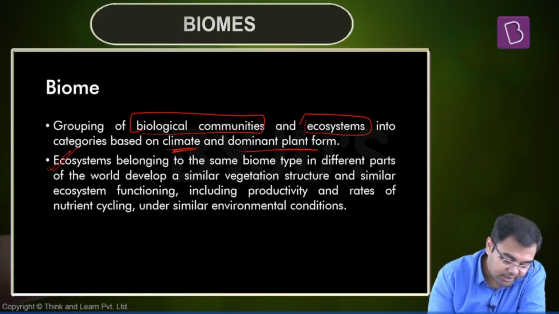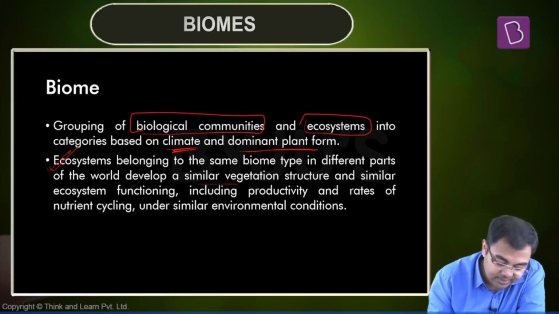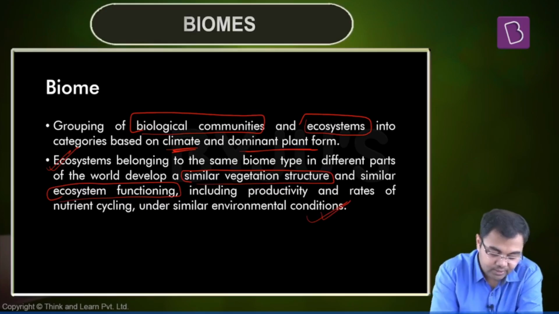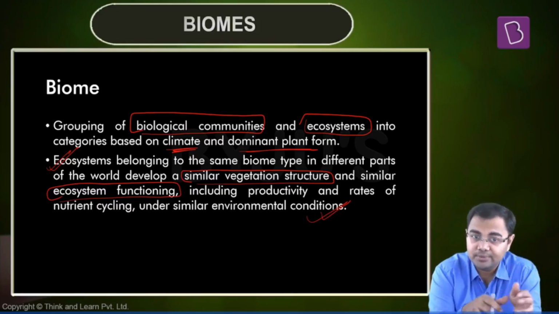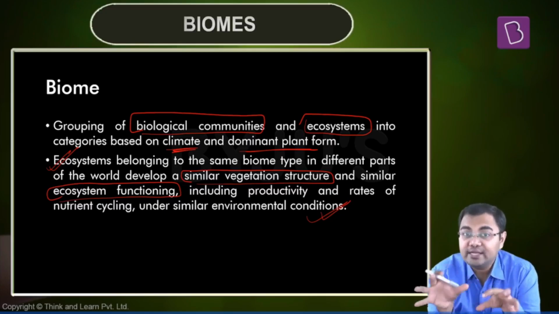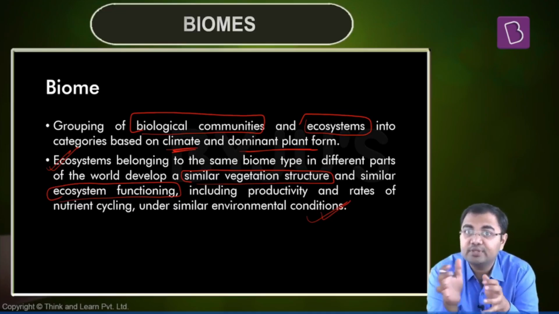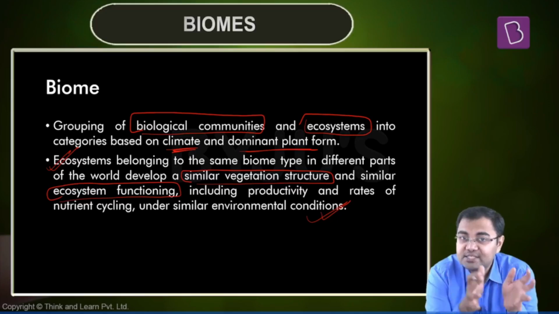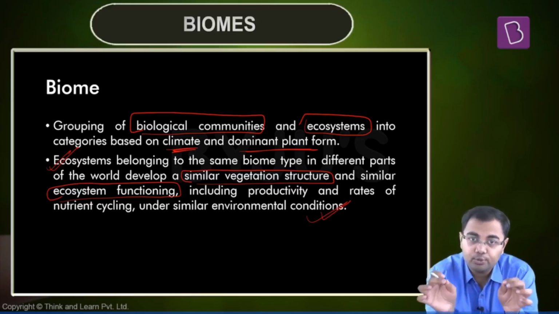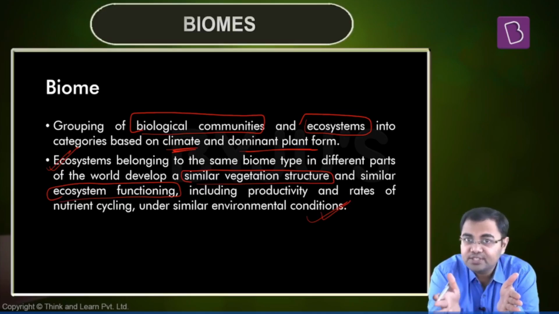So if you look at the second point, ecosystems belonging to the same biome type in different parts of the world develop a very similar vegetation structure and a similar ecosystem functioning, including the productivity and the rates of nutrient cycle under similar environmental conditions. So this is what we have been talking about, that one biome can accommodate different kinds of ecosystems, and all these different ecosystems will be found on the basis of the kind of biome that we have. We'll see that there can be various kinds, and there will be many such small ecosystems that will be found in a given biome. So that's why there is a difference here, and that's why you have to understand the meaning of biome and how to differentiate between the two terms.